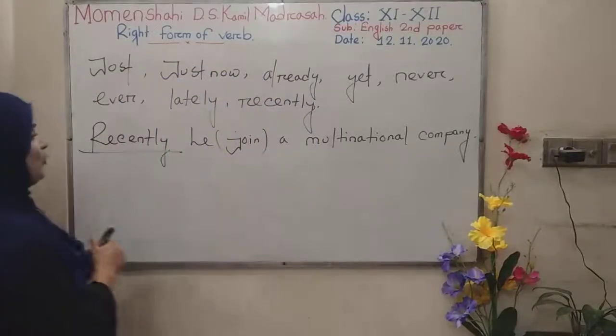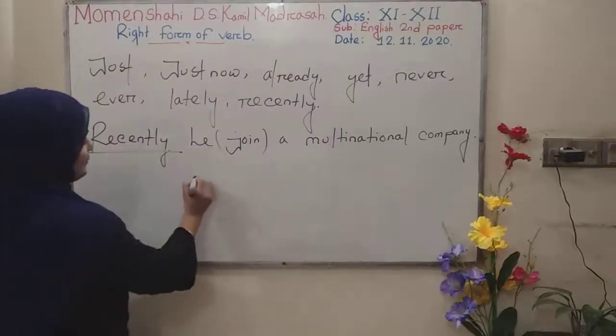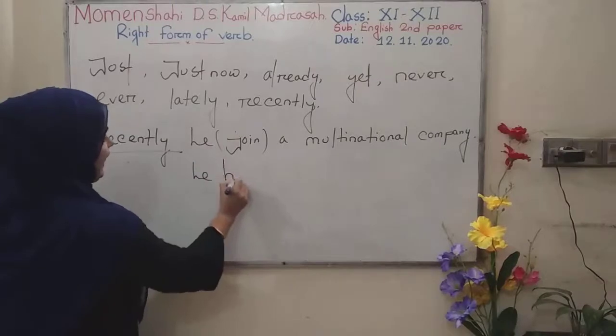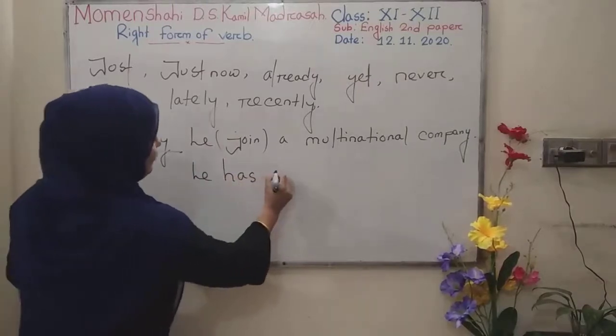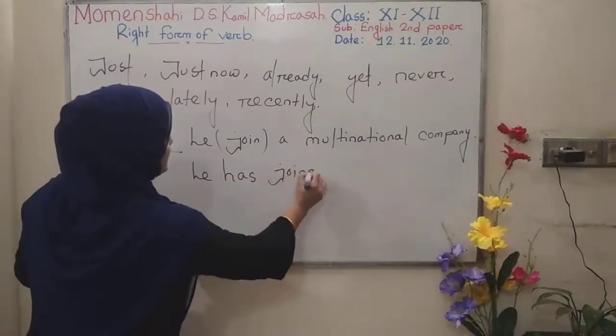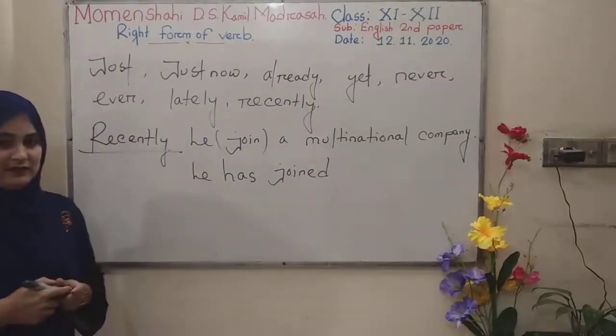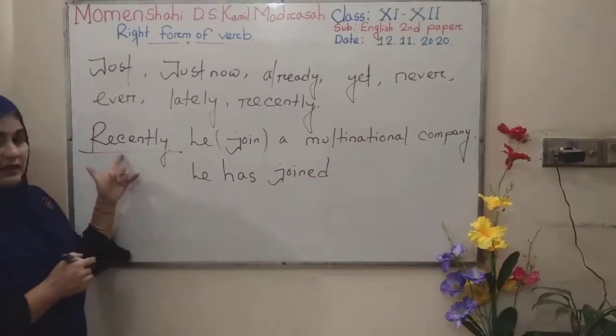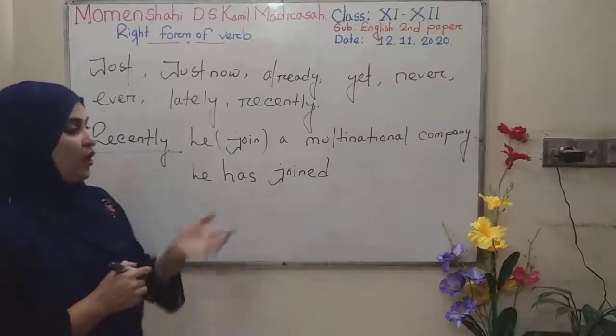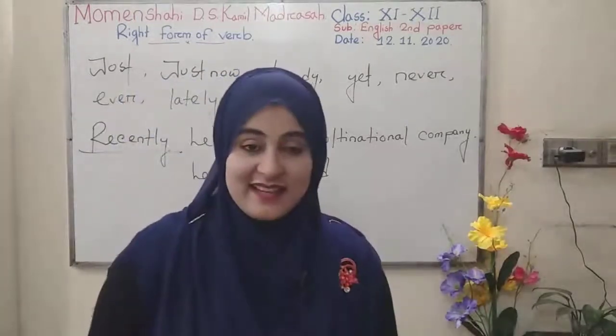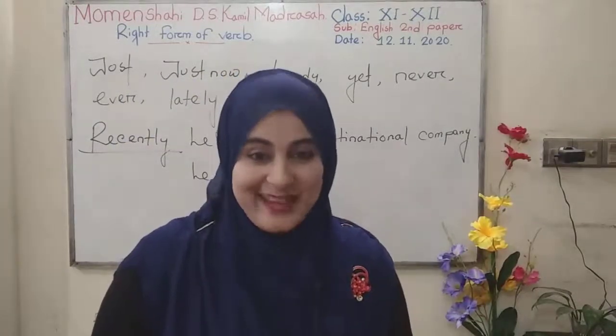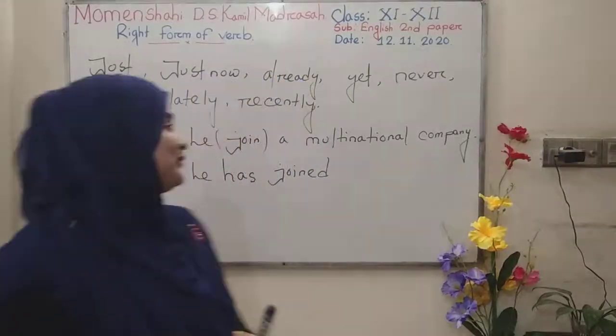So, what is the answer? After subject you can use, that is he has, and verb past participle form. And answer is recently he has joined a multinational company. Okay, got my point? Thank you.